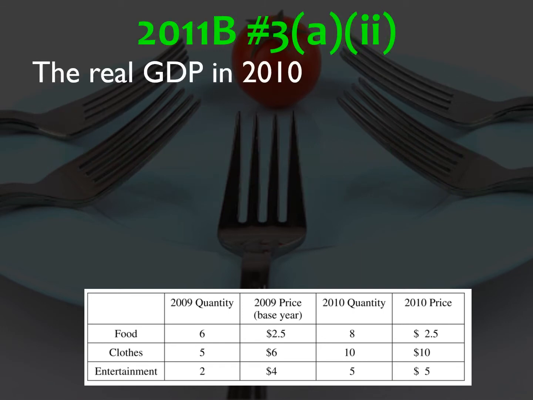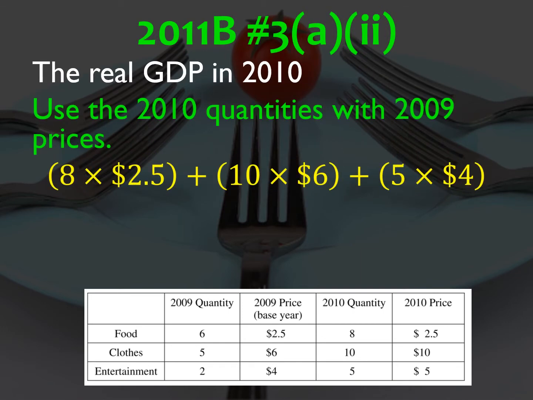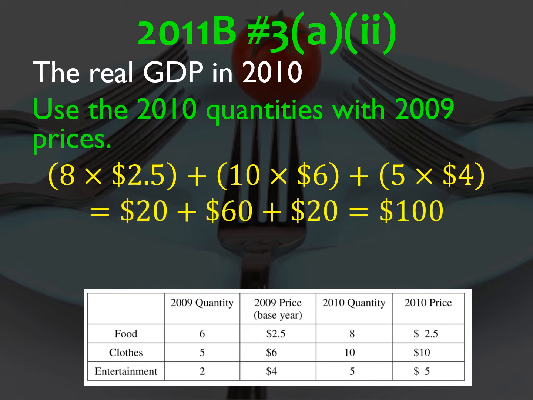Part A2, the real GDP in 2010. So you're going to use the 2010 quantities, but at the 2009 price. So 8 times $2.50 for food, 10 times $6 for clothes, 5 times $4 for entertainment. That's going to lead to a real GDP of $100. So basically, compared to 2009 prices, the real 2010 GDP is going to be $100.